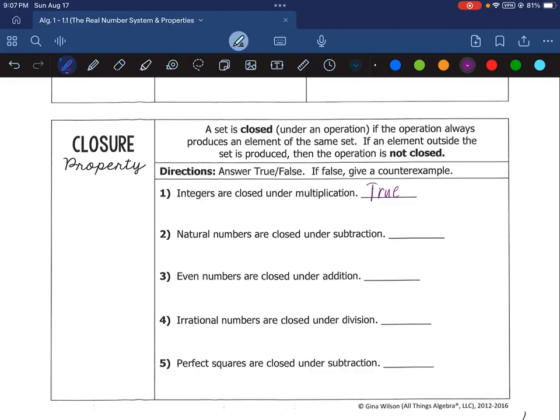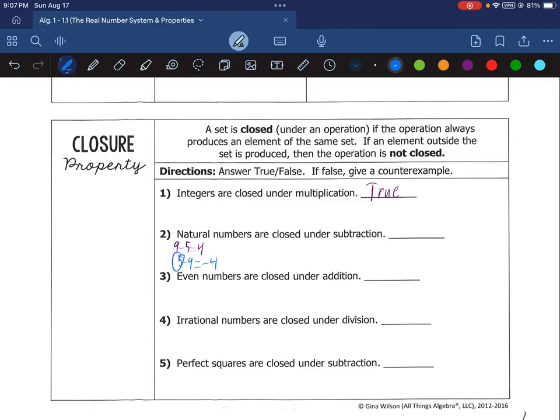Next, natural numbers are closed under subtraction, meaning if you subtract any two natural numbers in any order, you'll only ever get a natural number. So remember, natural numbers are the counting numbers, or only the positives that are non-decimals and non-fractions. For example, 9 minus 5 is equal to 4. Well, that's true. However, 5 minus 9 is equal to negative 4.